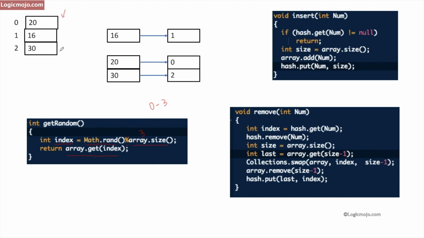So if you see, insert, remove and random can be done in O(1) time. Search is also pretty easy. We just need to search that in the hash map. Basically we just need to search the particular key in the hash map and return it. So that's how we can perform all the 4 operations in O(1) time.